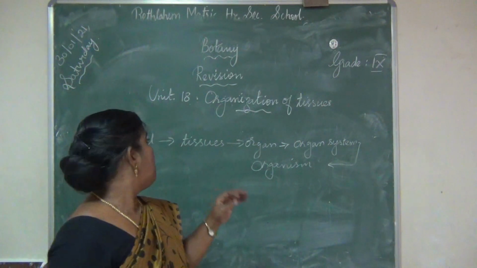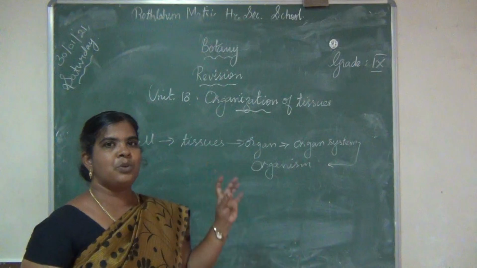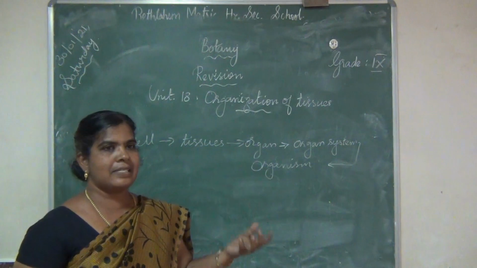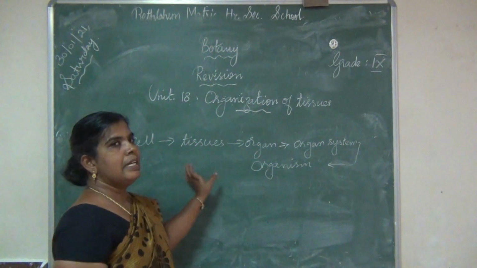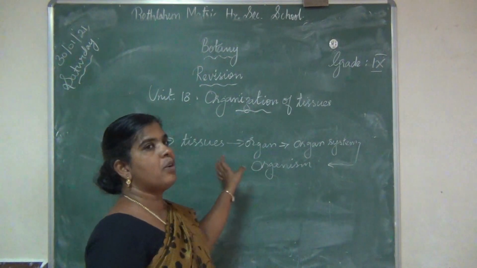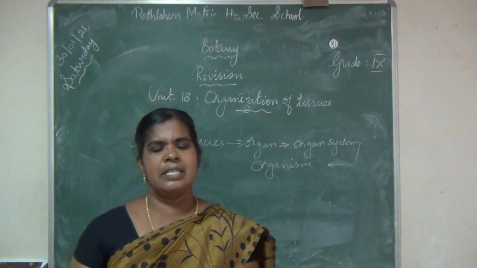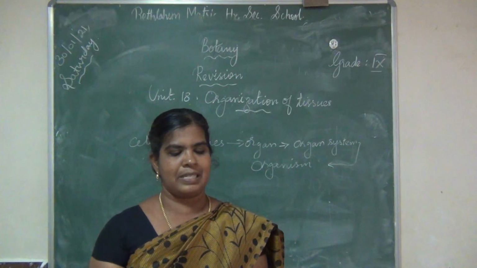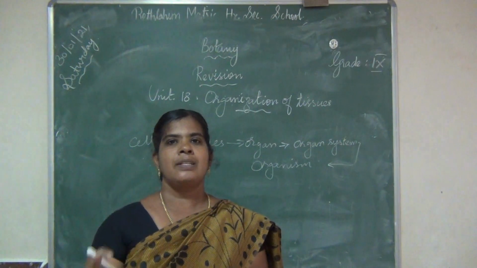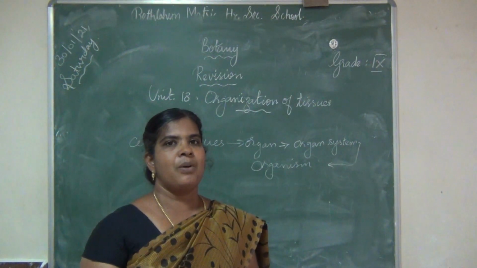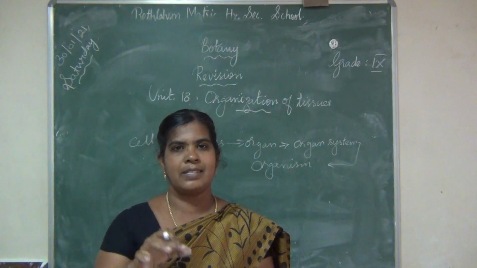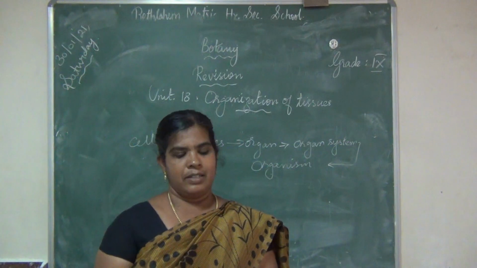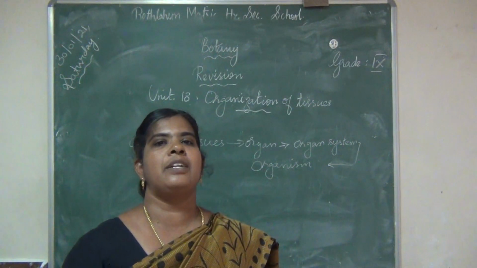So you must know what is cell, what are unicellular organisms, example, what are multicellular organisms, example, then define cell, define tissues and define organ. An organ is a structure made up of different types or a collection of tissues. Example, in plants the root, stem and leaves are the organs. Inside the text you have to mark, read each and every line and learn. Next is the types of plant tissues.